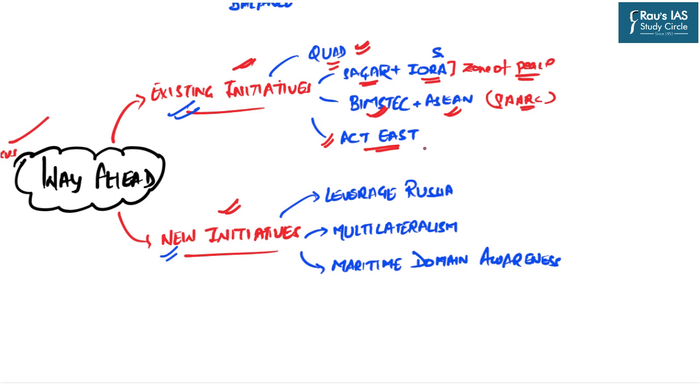These are those measures which can build harmony between different countries despite the fact that they might have certain conflicting interests. In line with this, India must also focus on new areas. First, India must leverage Russia in order to have better diplomatic relations with China. Russia is the only country in this region which has friendly relations with both, that is, India and China.